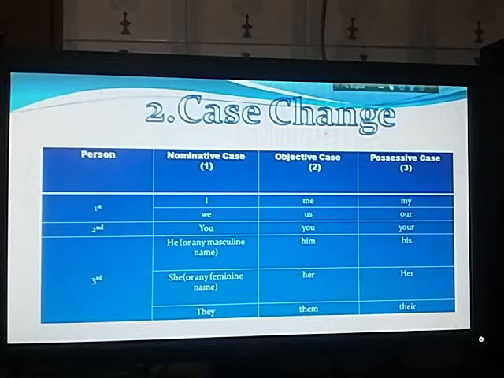So after her, if any noun is used, then that her or that pronoun will be used as possessive case. If you look at the possessive case here: my, our, your, his, her, their. If you want to make any sentence with those pronouns, you need to use nouns after those pronouns. Okay?